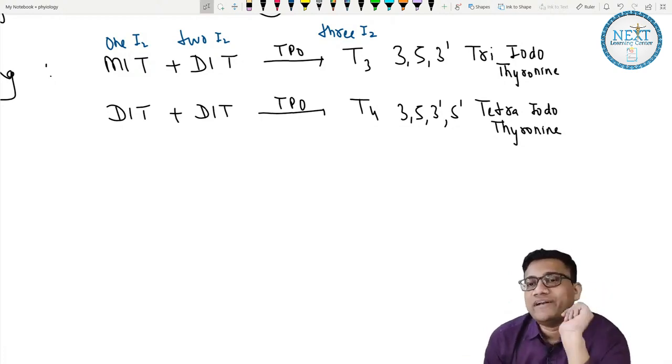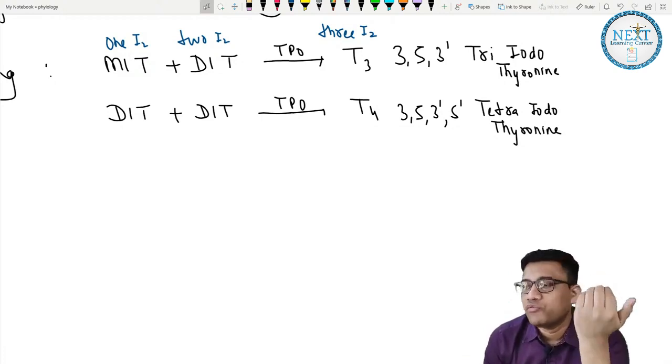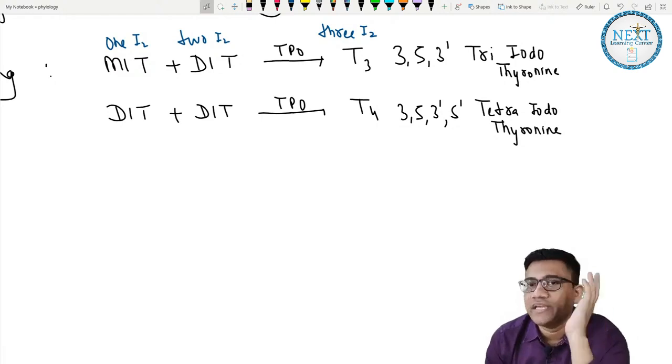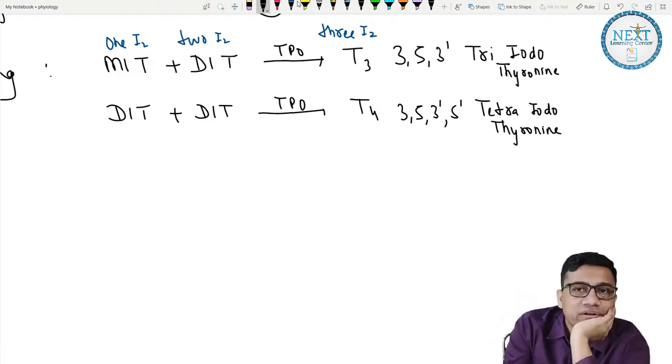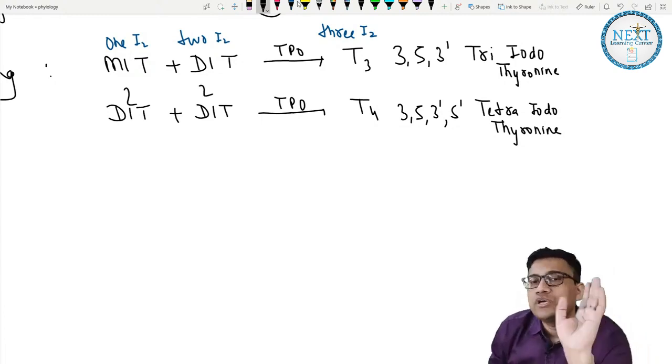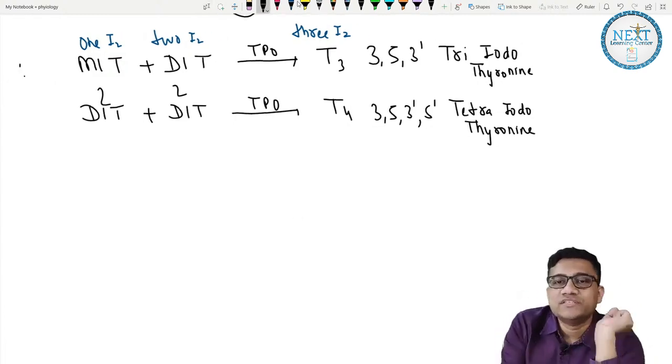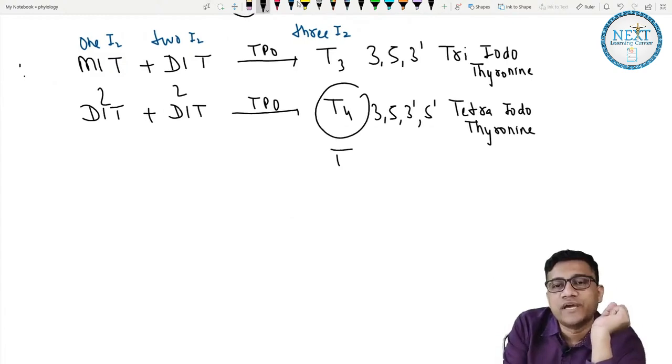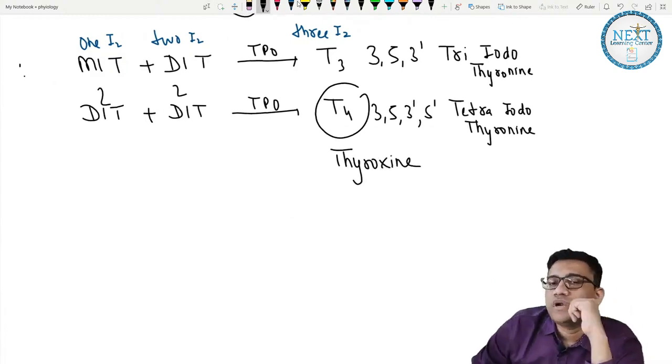So why tri and tetra? Because one contains three iodines and the other contains four iodines, because there are 2 and 2, total 4. Very simple. This T4 is also called thyroxine.